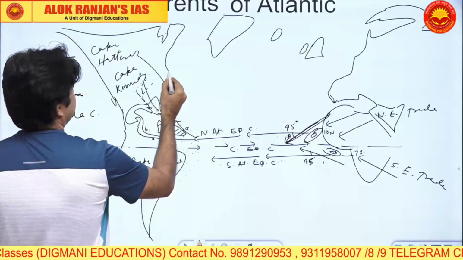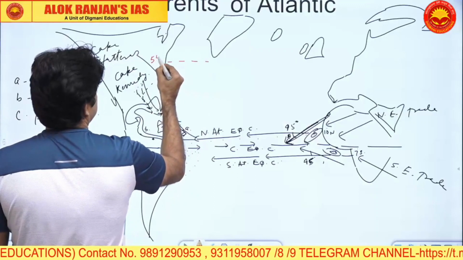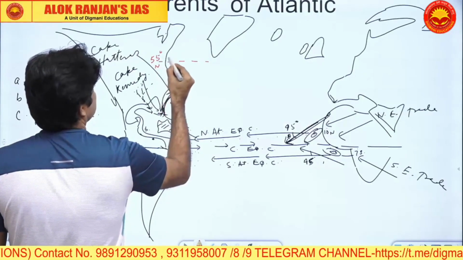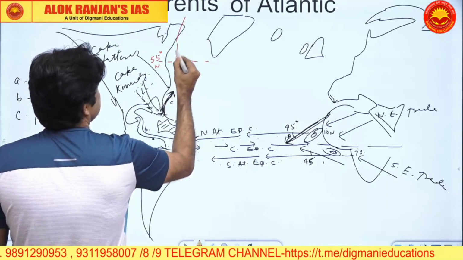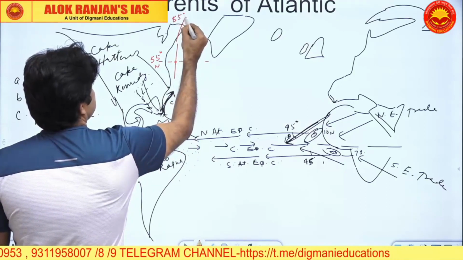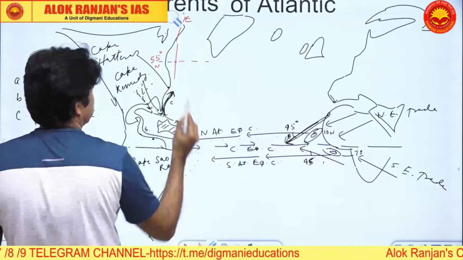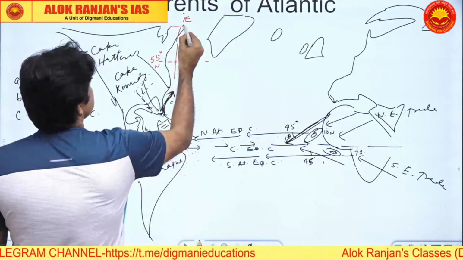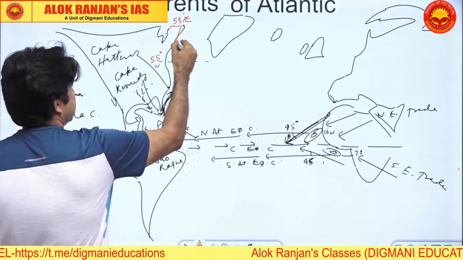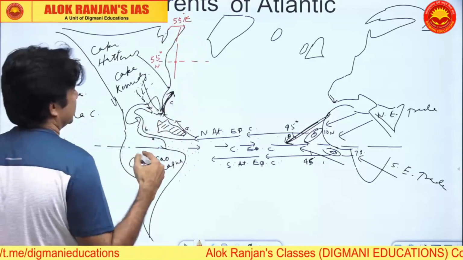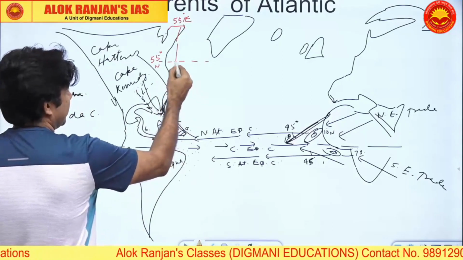After Cape Hatteras, to 55 degrees north and 55 degrees east, where the 55 degree meridian or longitude and the 55 degree north latitude cross each other.